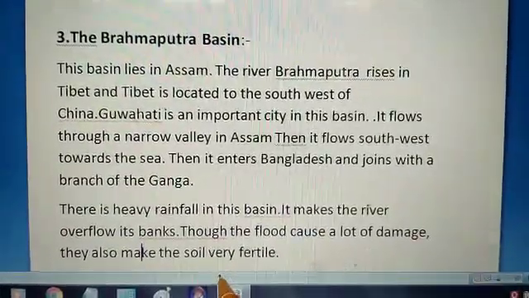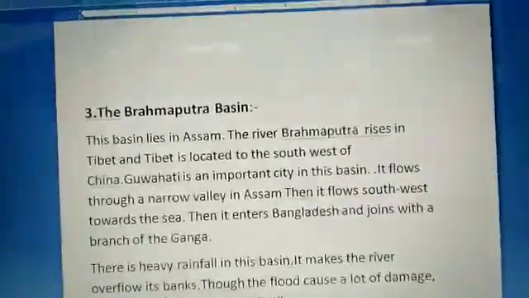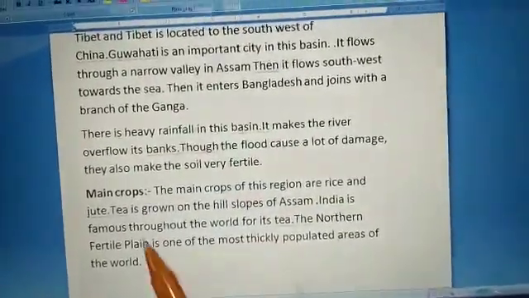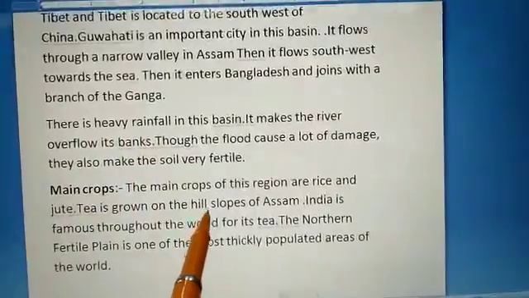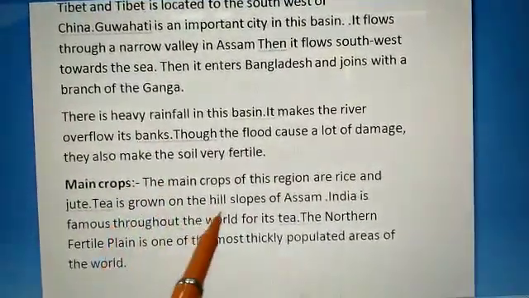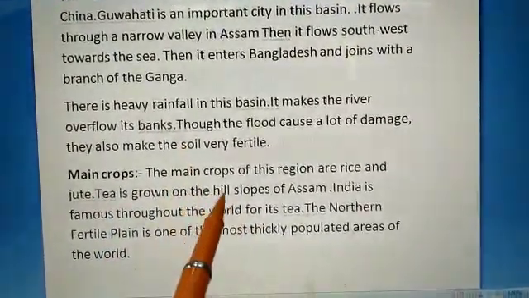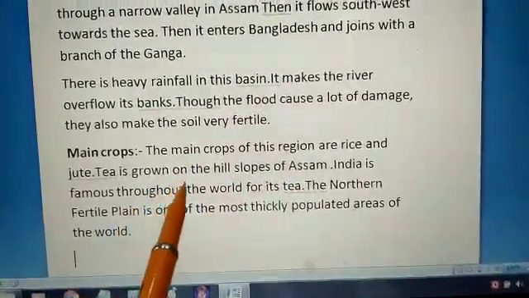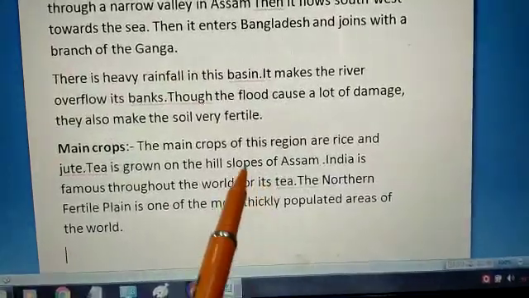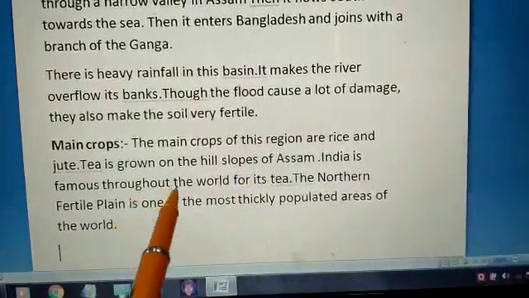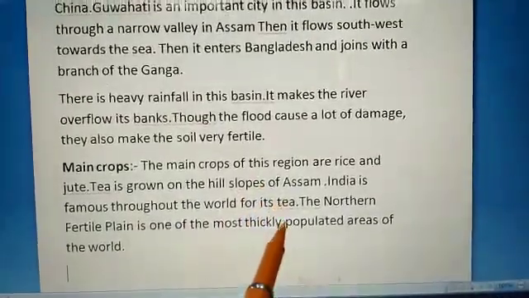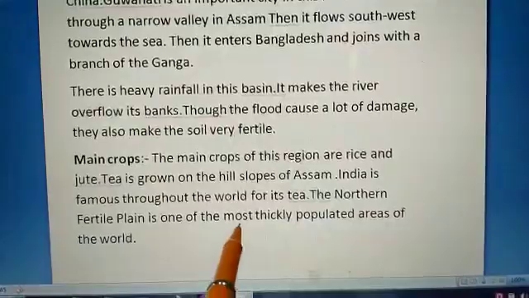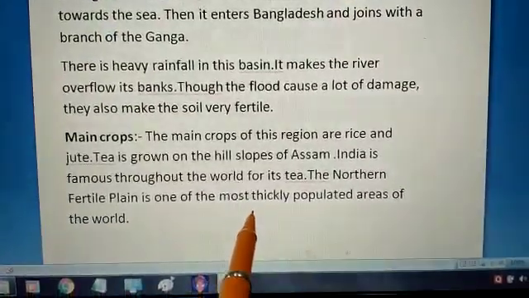But the soil of this basin is very fertile for growing different types of crops. The main crops of the Brahmaputra region are rice and jute. Tea is grown on the hill slopes of Assam, and India is famous throughout the world for its tea gardens. The northern fertile plains are one of the most thickly populated areas of the world.